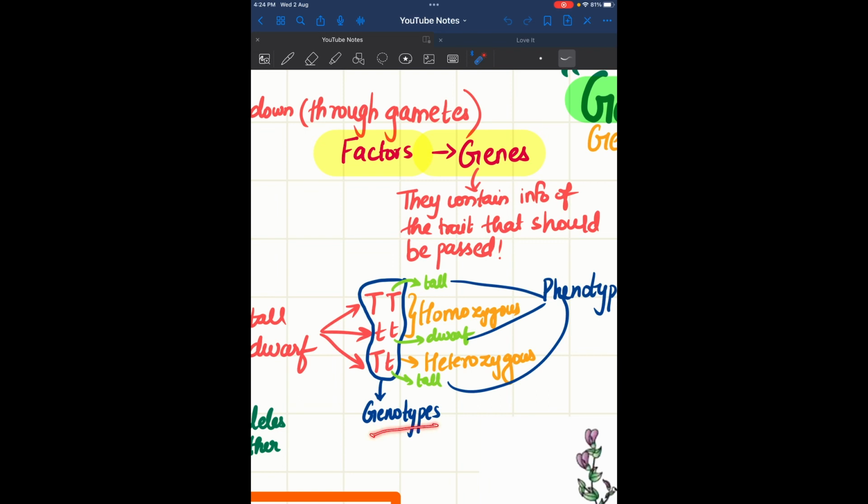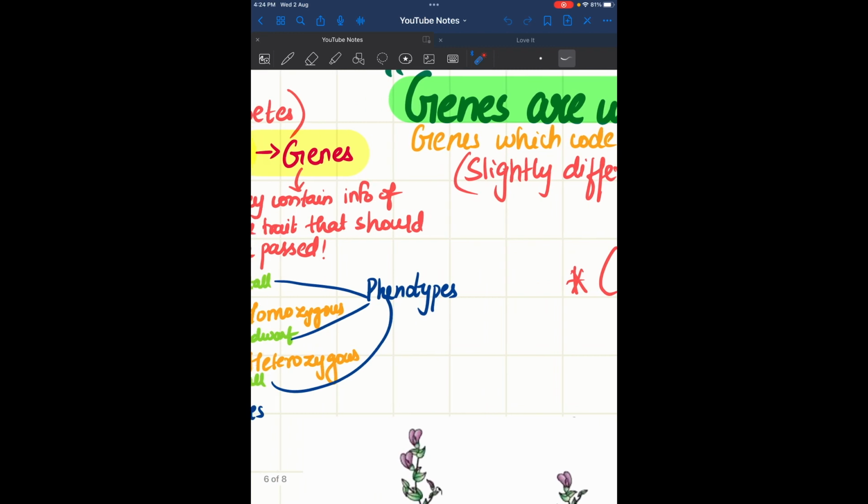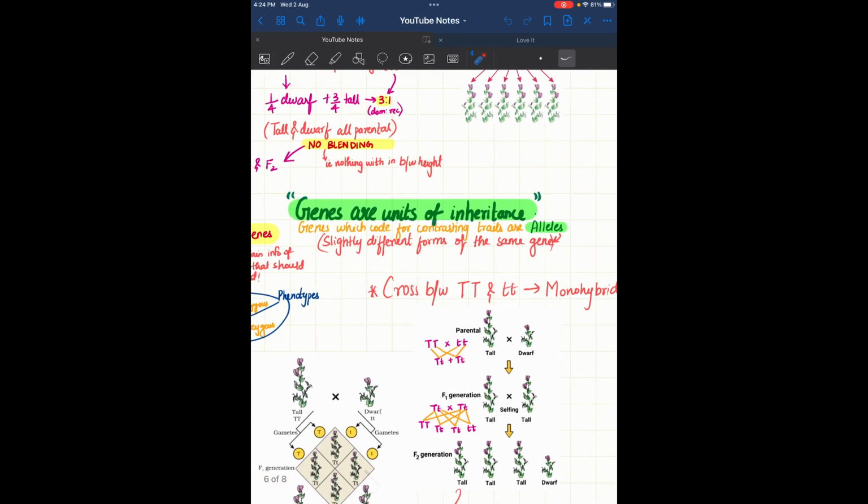Now genotypes, we know, are the genes they have. So T, small t, big T, like that we just represent it. And phenotypes, we can see and say, but not the genetical representation. So if a plant is tall, we can say the phenotype of this plant is tall. If it is a dwarf, the phenotype of this plant is dwarf. That is the genotype and phenotype.